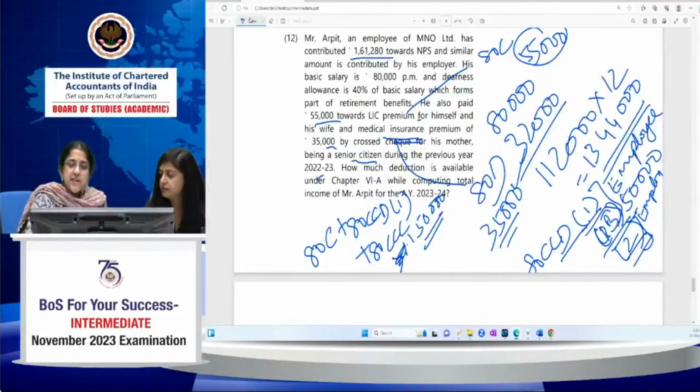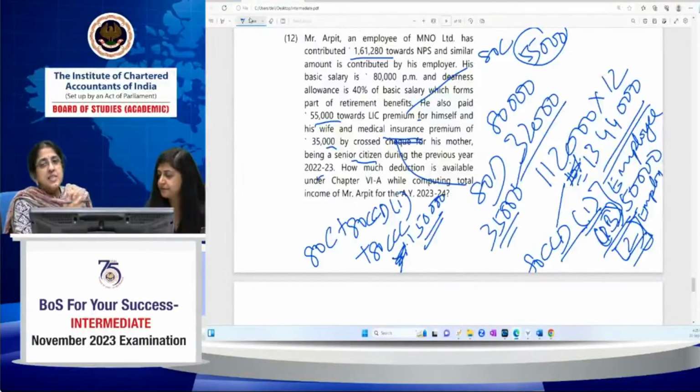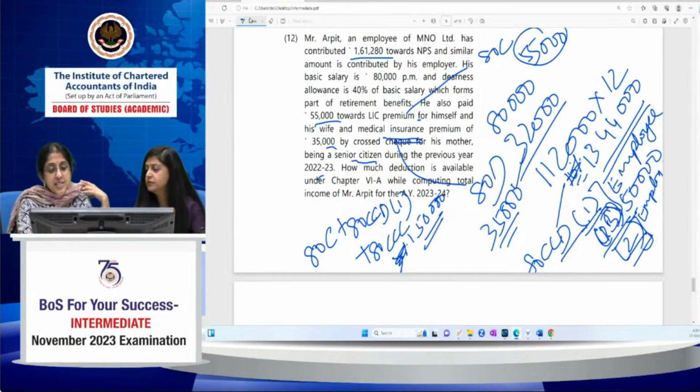Only 80CCD 1 is, which allows employee contribution up to 10% of salary. 80CCD 2 employer contribution is also allowable up to 10% of salary. 1B is an additional 50,000 outside the 1,50,000, so we must always avail 1B fully, as it is most beneficial for us.